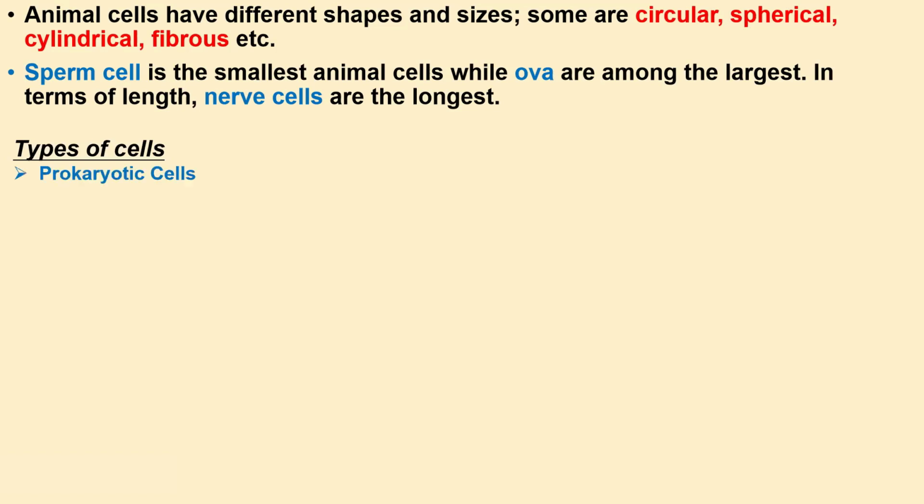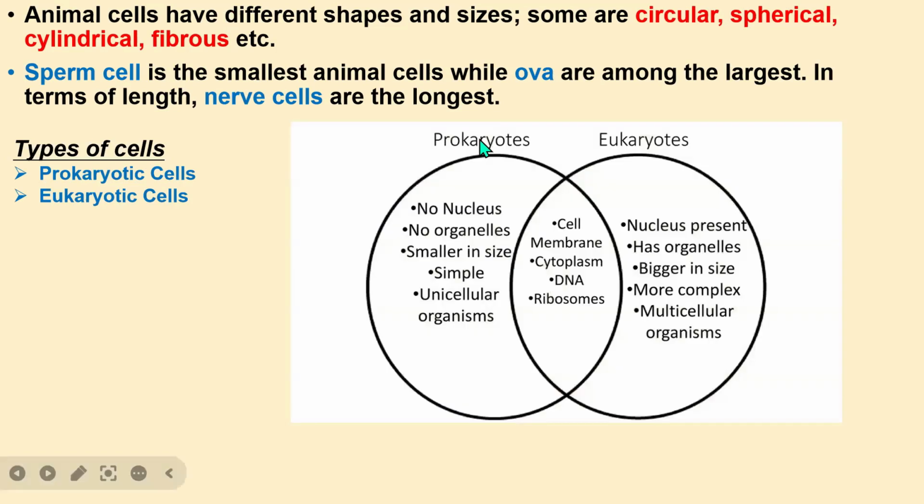We have prokaryotic cells and we have eukaryotic cells. So what are prokaryotic cells? Generally, prokaryotic cells, as we can see clearly here, don't have a nucleus. They don't have membrane-bound organelles, and they are smaller in size. They are very simple, and they are unicellular organisms. So most prokaryotic organisms are unicellular, very simple, and smaller in size, and they do not have specific organelles like mitochondria, Golgi body, and the rest, and there is no specific nucleus.